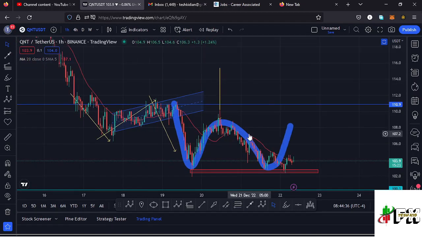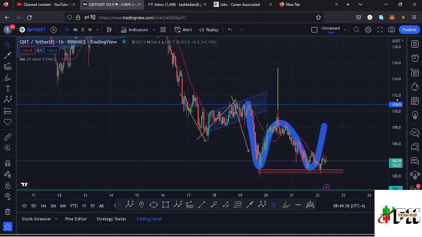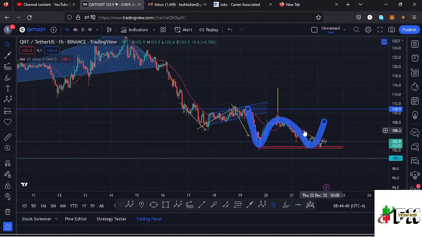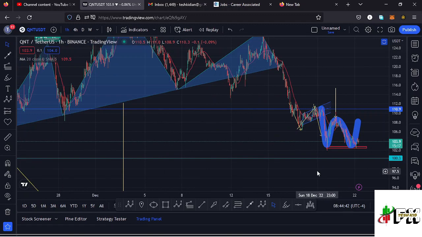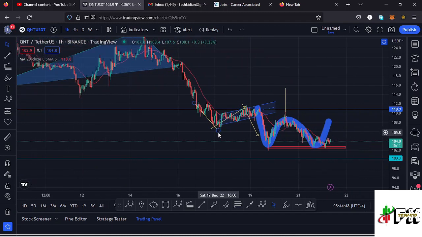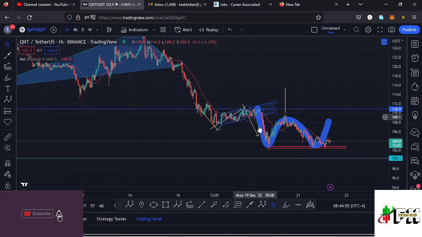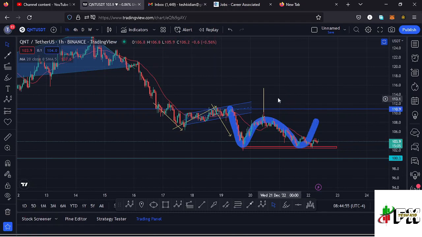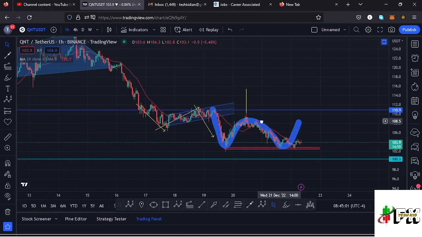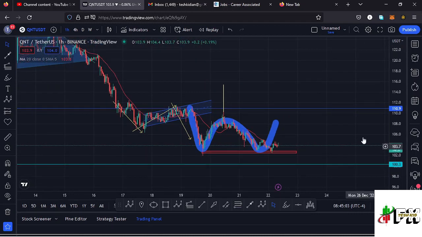So those are the two possible short-term scenarios that can play out here on the Quant chart. We either continue pushing lower and fully maximize the fib level 1.618 in the formation of that wave C, which should fully maximize the formation of a higher Elliott wave count 2, or maybe we can just have a bit of a corrective, that is a bit of a short-term bullish movement, and once that happens we still need to make a new low in the formation of that higher Elliott wave count 2. So let's be patient and see how that plays out, and I'll keep you updated on that.